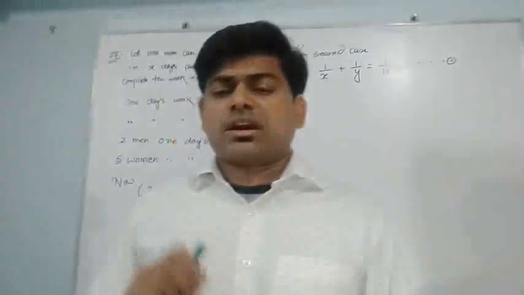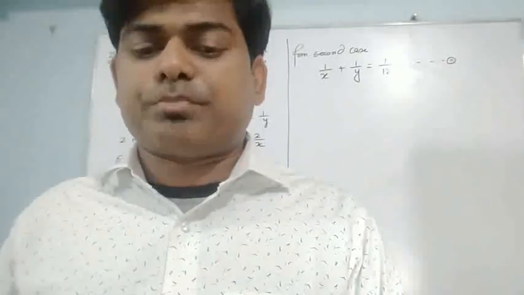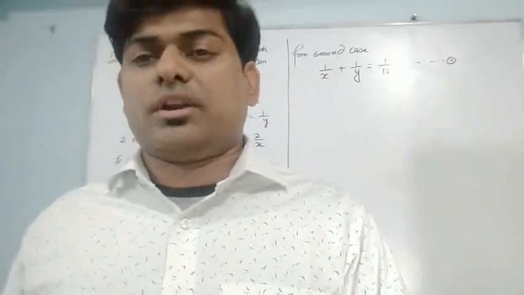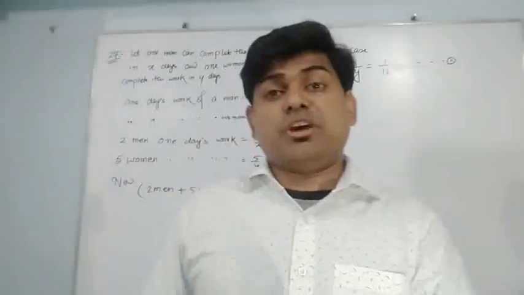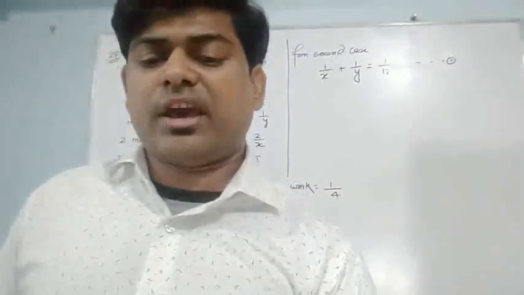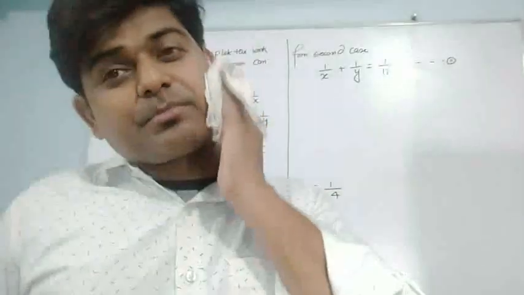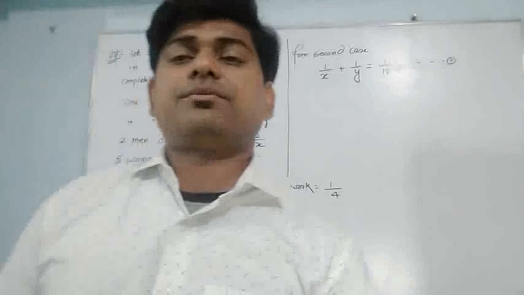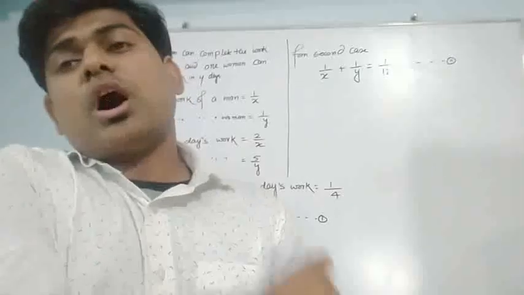What is the condition? If the train had been 30 km per hour faster, it would have taken 2 hours less. It means it will take 2 hours less than the scheduled time if the speed of the train is 30 km more. Side by side, another condition has been given: if the train were slower by 15 km per hour, the speed of the train decreases by 15 km per hour, and then the time will be 2 hours more than scheduled.